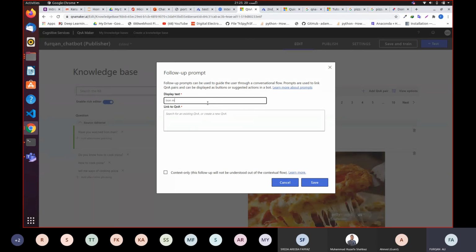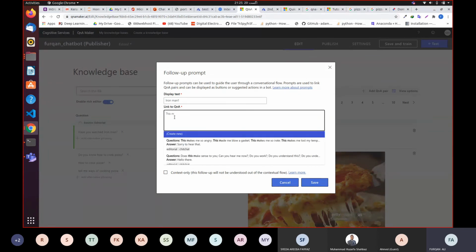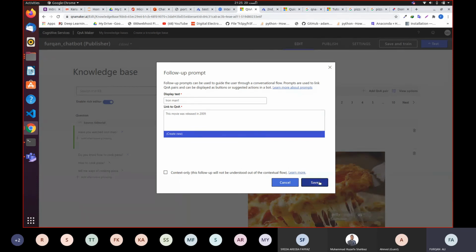So let's say Iron Man 1, and in the description you will write up this movie was released in 2009. So this is a description of this thing, and I'm gonna say save.